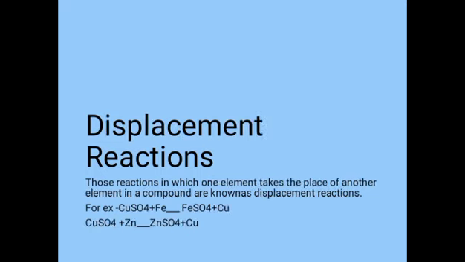Displacement reaction. Those reactions in which one element takes the place of another element in a compound are known as displacement reactions. In the first example, when a piece of iron metal is placed in copper sulfate solution, then iron sulfate solution and copper metal are formed. In this reaction, iron displaces copper from copper sulfate solution. This is because iron is more reactive than copper.